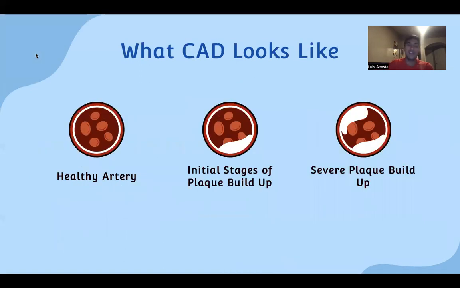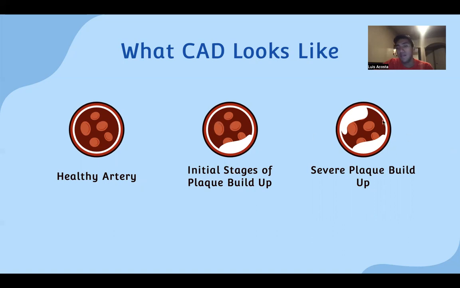So this is what CAD looks like. Here we have a healthy artery. As we can see, there is no blockage for the red blood cells to move into the heart. And here we have the initial stages of plaque buildup. So this is already someone with CAD. And as you can see, there's a small buildup right here, but there's still a decent amount of area for the red blood cells to travel through.